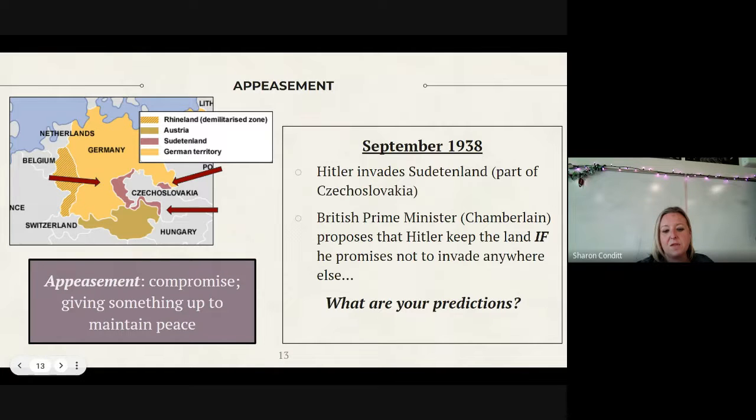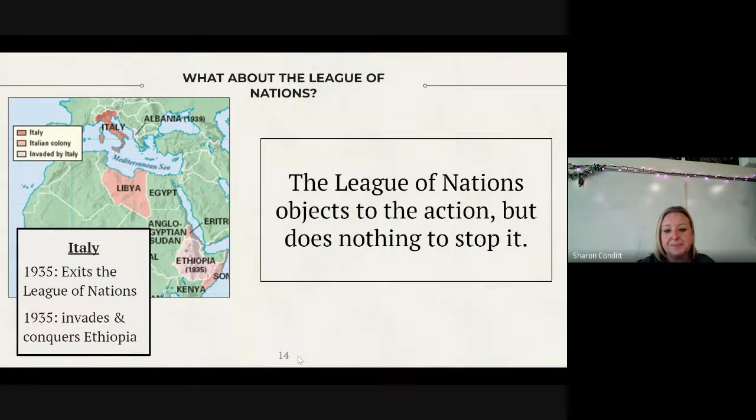But I think we could argue that the fact that they're really just not holding Germany accountable is incredibly important. I think we have to ask ourselves, well, isn't that the job of the League of Nations? Don't they hold people accountable? Well, absolutely. They attempt to. They object to the actions of Italy. And you know what? Italy is like, cool, peace out, right? They don't really care. And I think that tells you something about the nature of the League of Nations, right? If this is an organization which is supposed to be able to hold people accountable, then they're not doing that job very well.